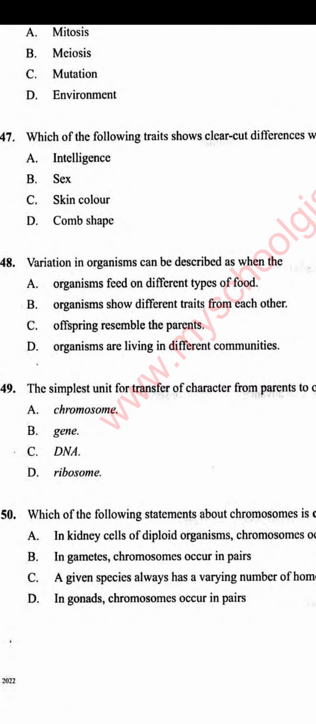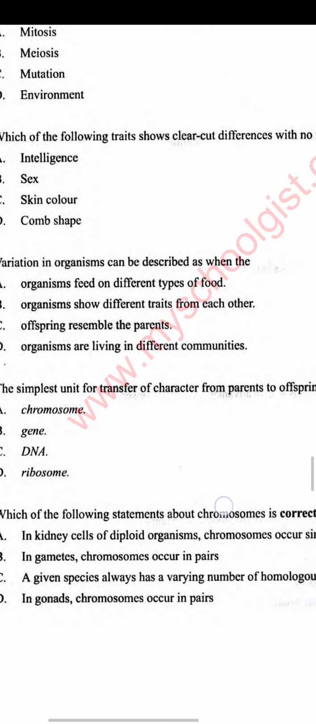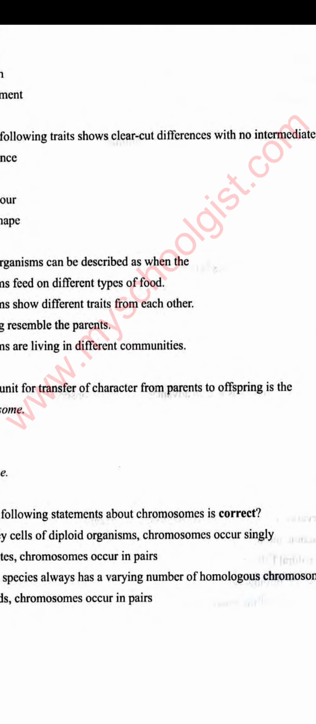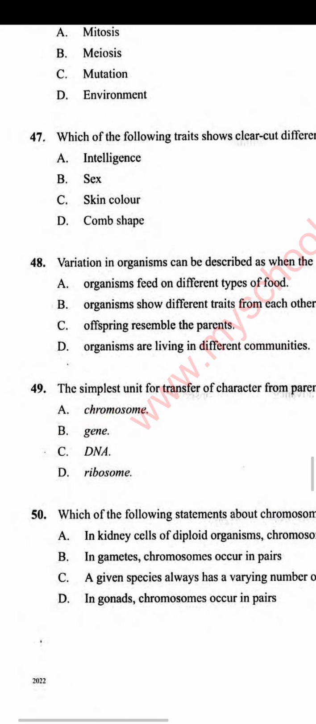Number 49. The simplest unit for transfer of character from parent to offspring is the A. Chromosome. B. Gene. C. DNA. D. Ribosome. The answer is gene. Gene is referred to as the unit of inheritance. So B is the answer.